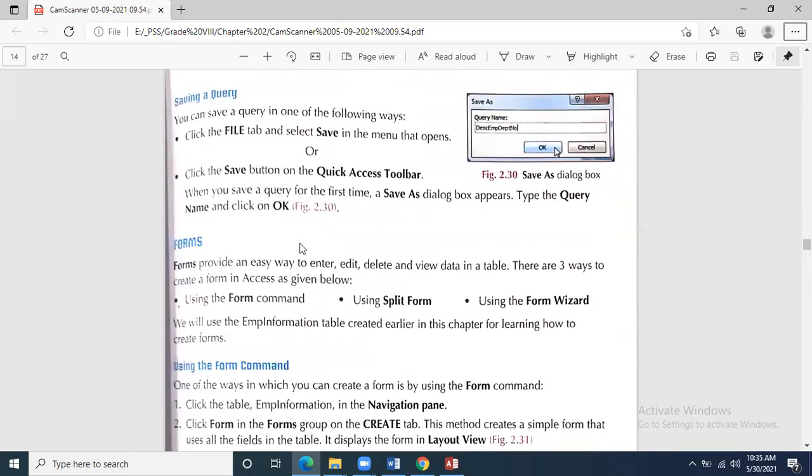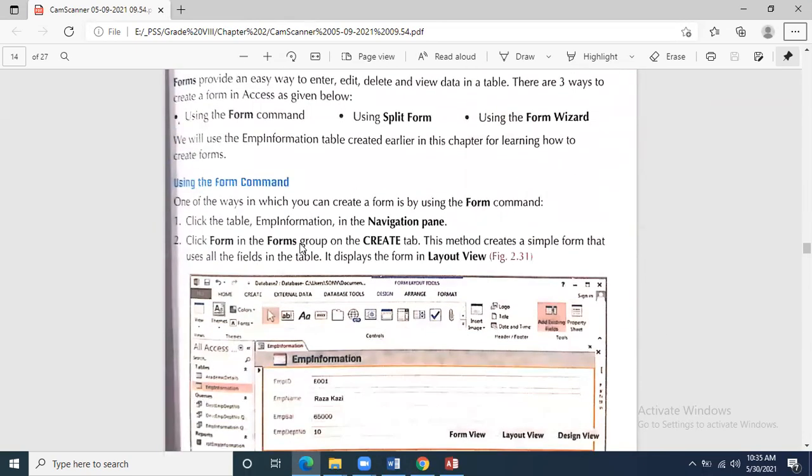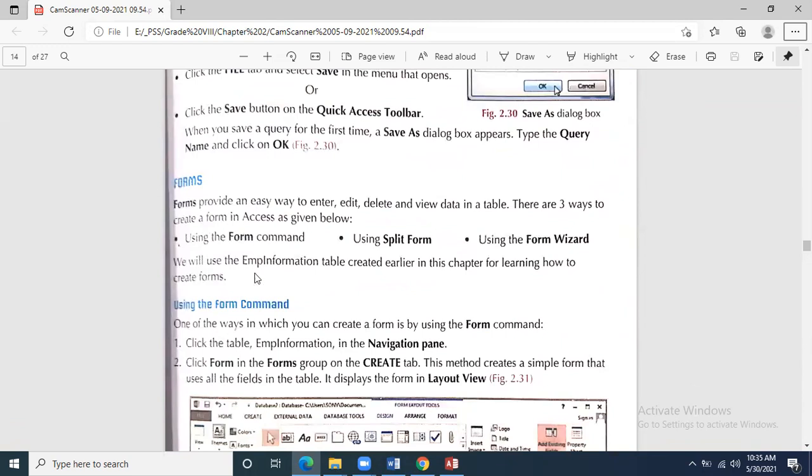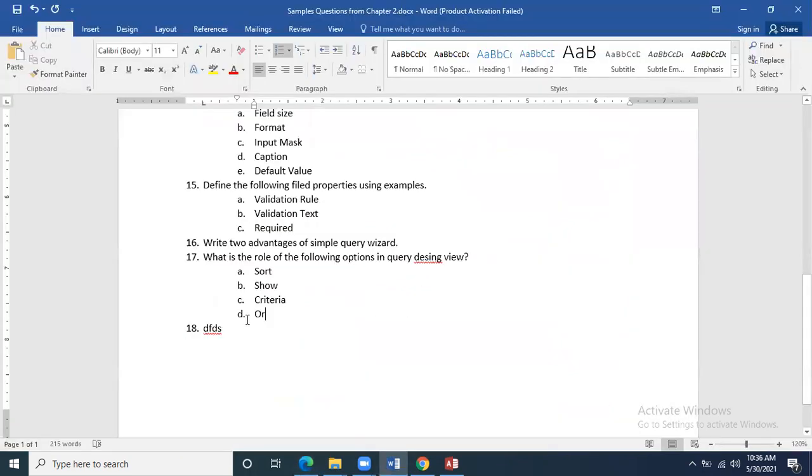Then saving a query, and of course forms. Using the form command, we can create using split form and form wizard. Describe three methods to create a form.